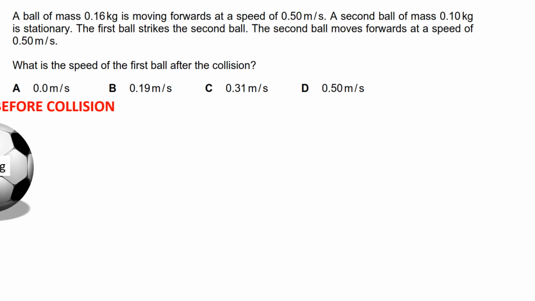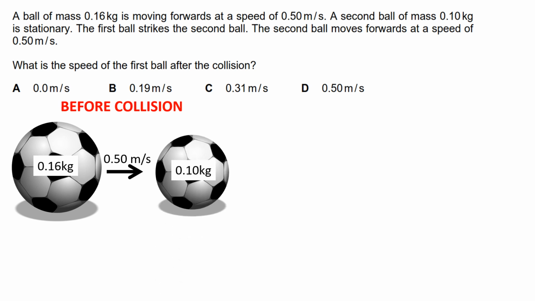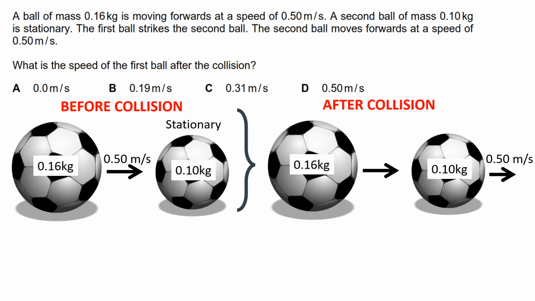A ball of mass 0.16 kilograms is moving forwards at a speed of 0.50 meters per second. A second ball of mass 0.10 kilograms is stationary. The first ball strikes the second ball. The second ball moves forwards at a speed of 0.50 meters per second.